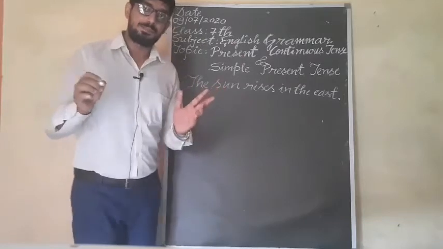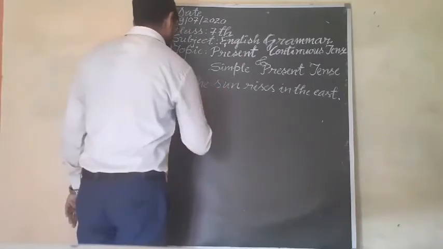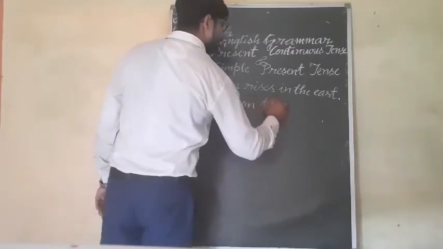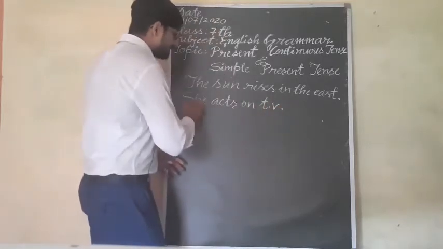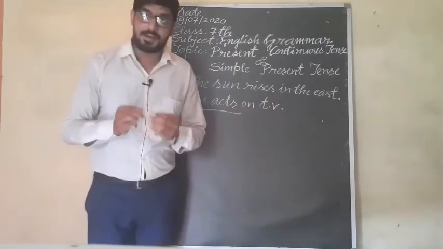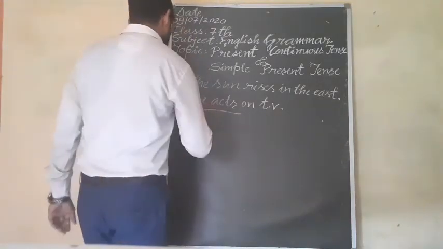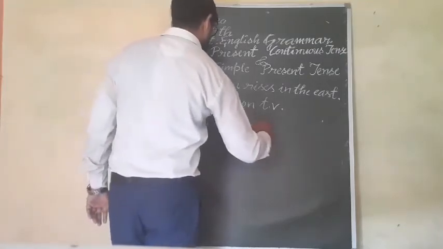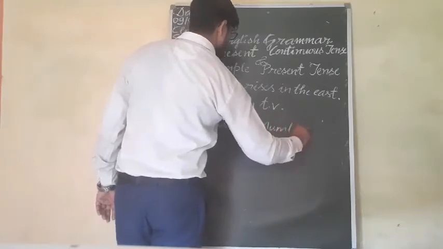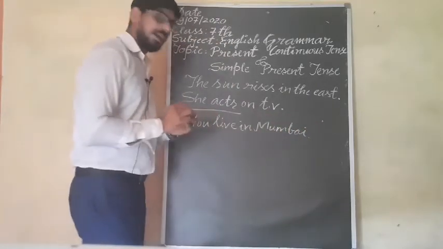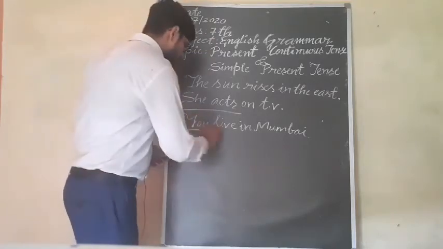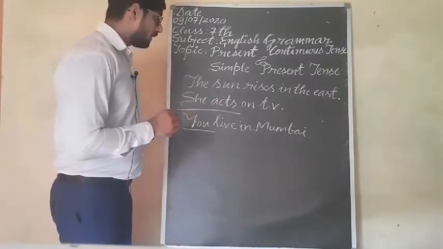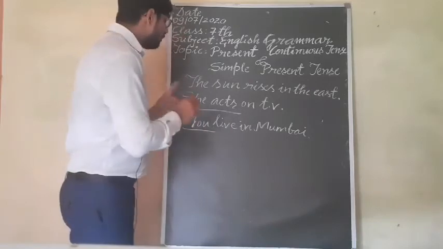a long time. Suppose that she acts on TV. It means that she acts on TV for a long time. You live in Mumbai. In this example, you are getting that the person is living in Mumbai for a long stretch of time. So I hope that you are getting these things clearly, and you have to use